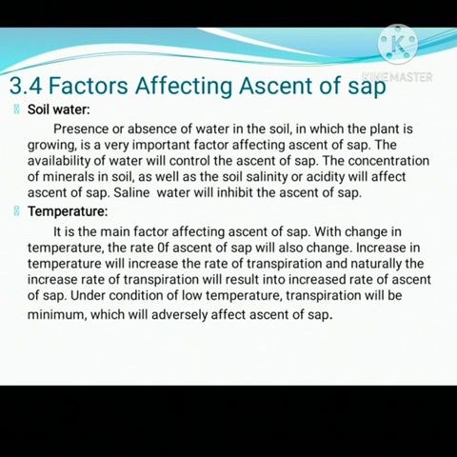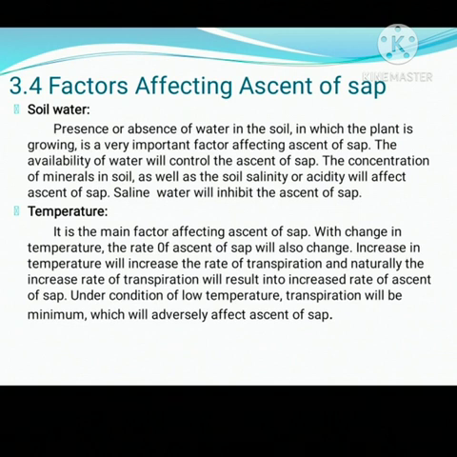Saline water will inhibit the ascent of sap. So this is the first factor, soil water, which affects the rate of ascent of sap. Secondly, the second factor is temperature. It is the main factor affecting ascent of sap. With change in temperature, the rate of ascent of sap will also change.